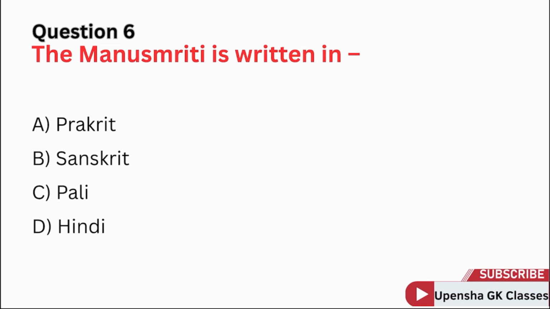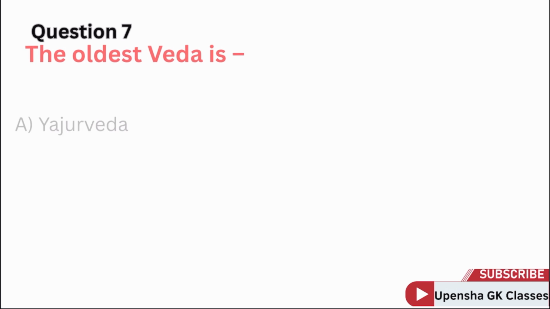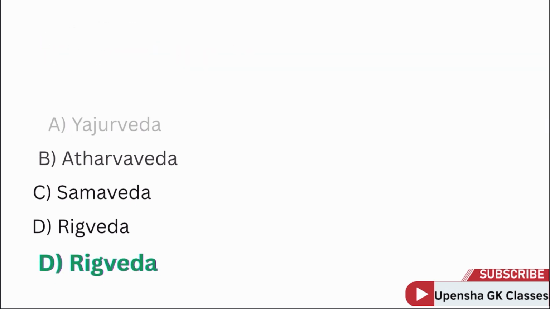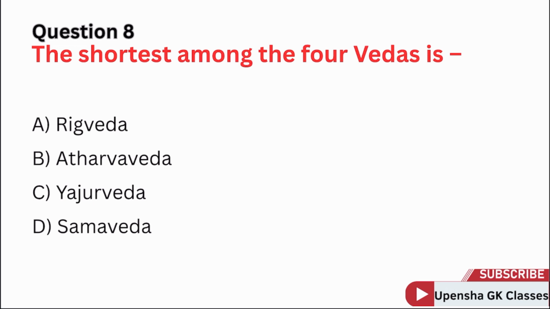Question 6. The Manusmriti is written in. Correct answer option B. Sanskrit. Question 7. The oldest Ved is. Correct answer option D. Rigved. Question 8. The shortest among the four Ved is. Correct answer option D. Samved.